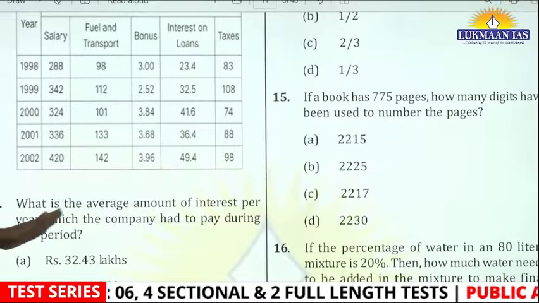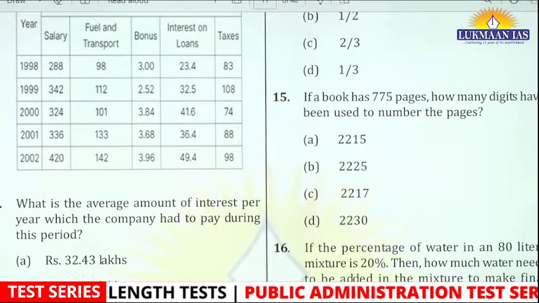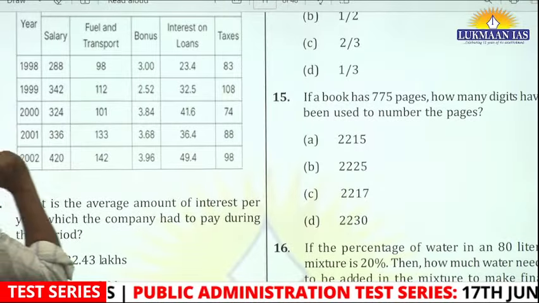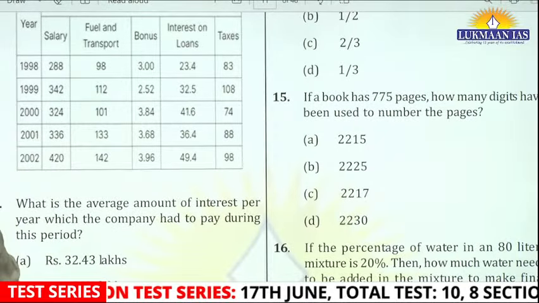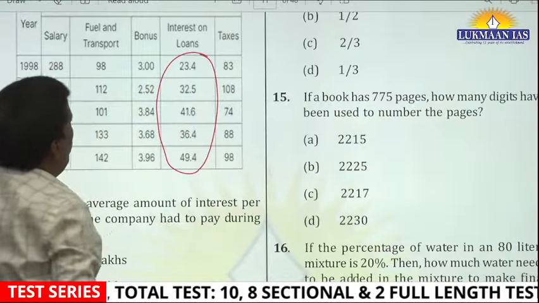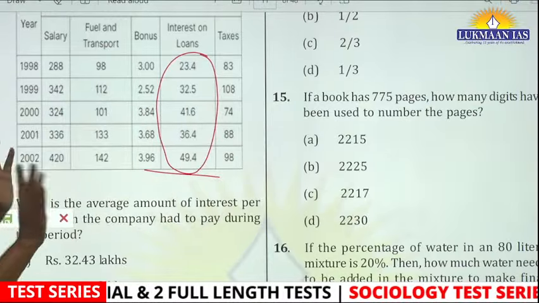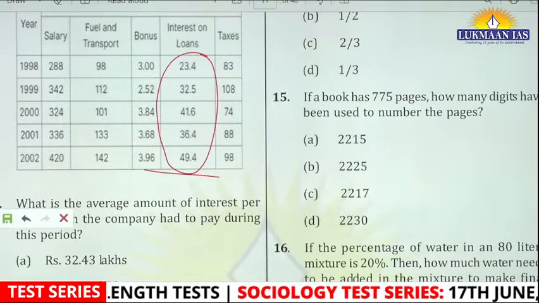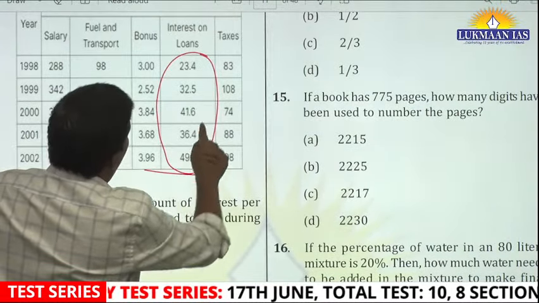So what they are saying, what is the average amount of interest per year had to pay during this period? Interest on loan, right? You have to take the interest. Okay, now I will tell you how your mind should work. Let's say one way of calculating is 4, 4, 6, 6. No, that is going to be suicidal. In an exam scenario, how should your mind work? Okay, I will say 50.